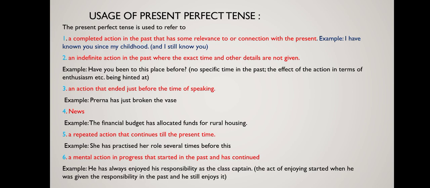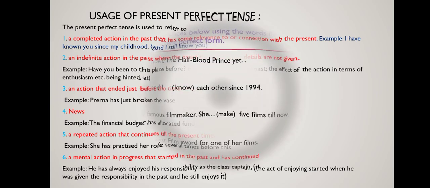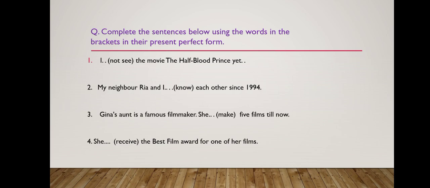He has always enjoyed his responsibility as the class captain. Now, the act of enjoying started when he was given the responsibility in the past, and he still enjoys it. So, these are the usages of present perfect tense. I hope you have understood.